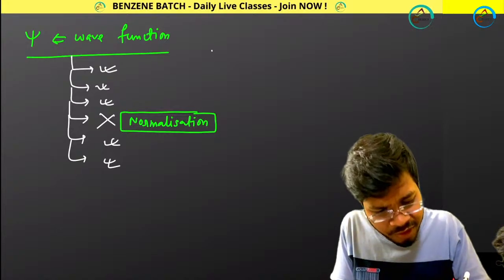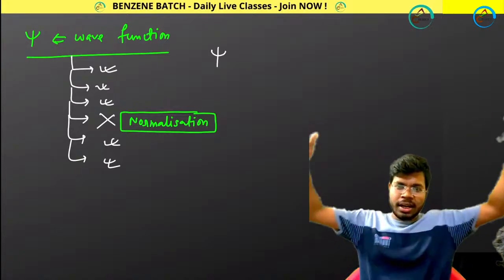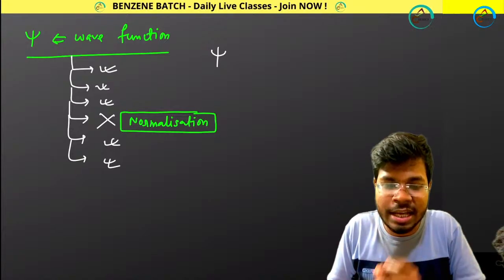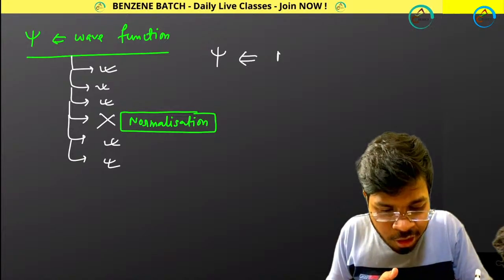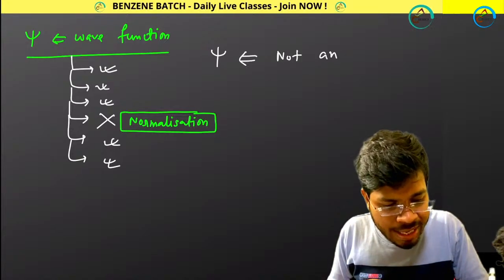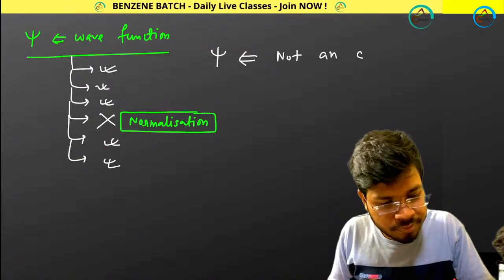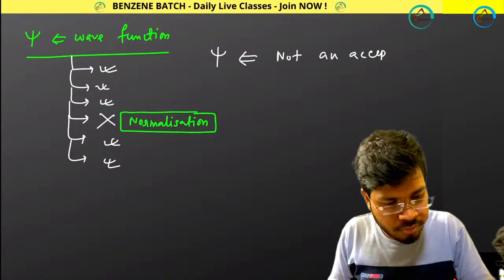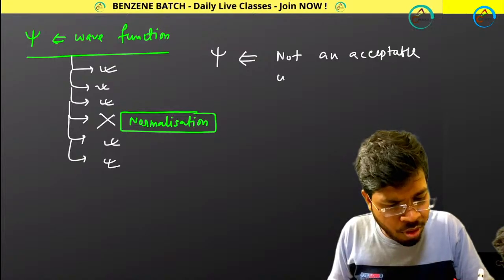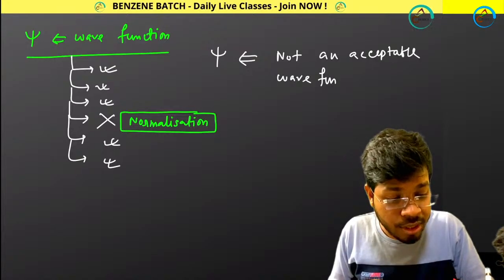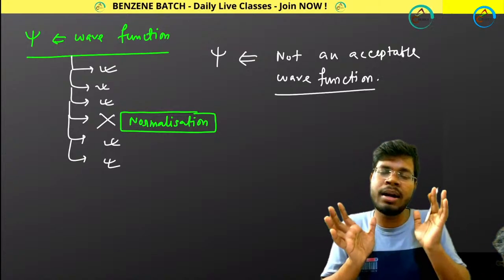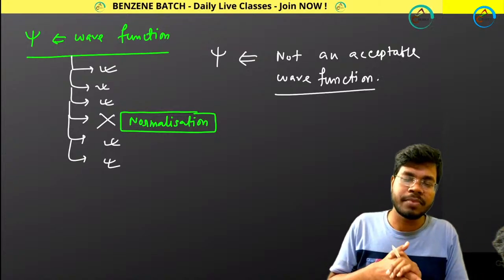So psi is a function satisfying all other conditions, and not satisfying only the normalization condition. That means psi is not an acceptable wave function, because it needs to satisfy all the conditions to become acceptable.